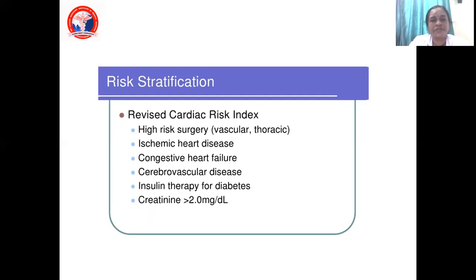And again, here comes the cardiovascular system risk stratification. Here again, we will classify them into high risk, intermediate risk, low risk. So here, under the cardiac index, all these are under high risk: ischemic heart disease, congestive heart failure, cerebrovascular disease, insulin therapy for diabetes, and if the creatinine value is more than 2. All these categories you have to monitor properly, pre-op, intra-op, as well as post-operatively. So this is your revised cardiac index.